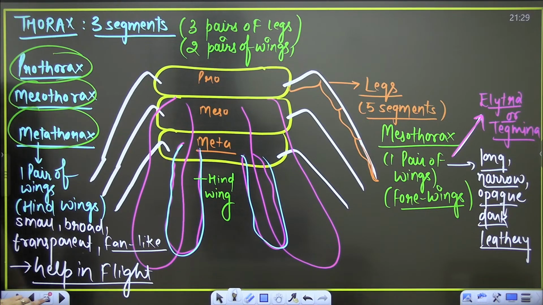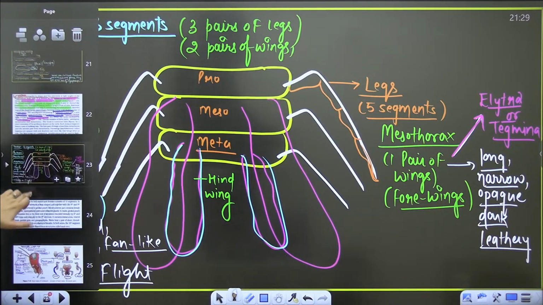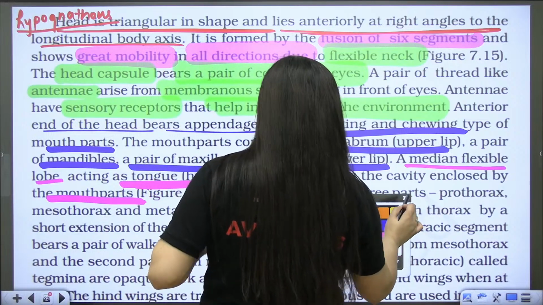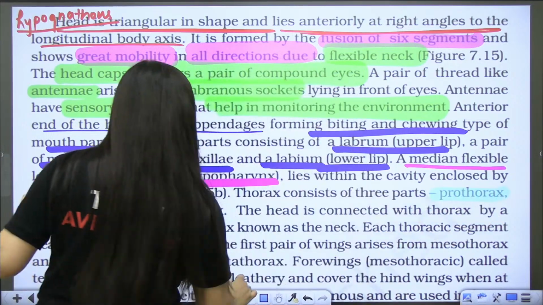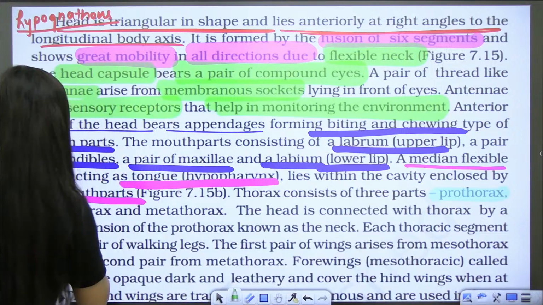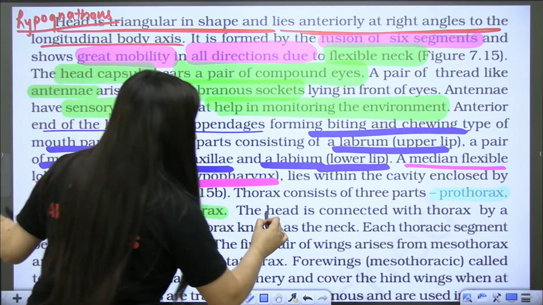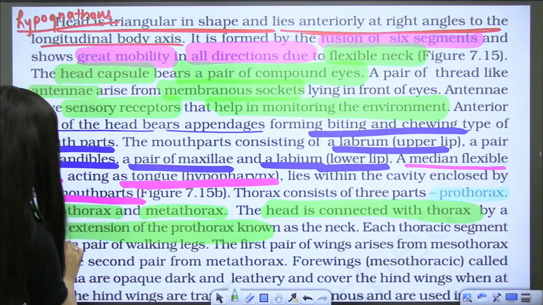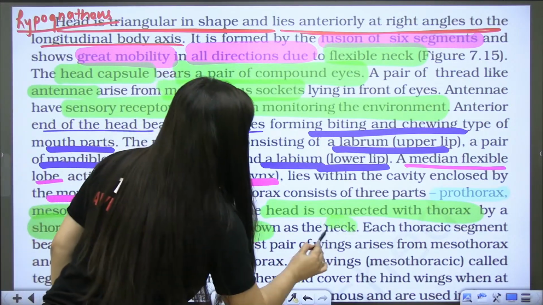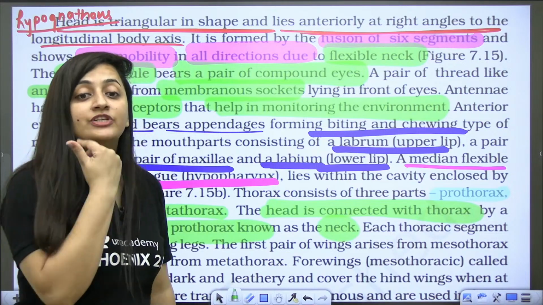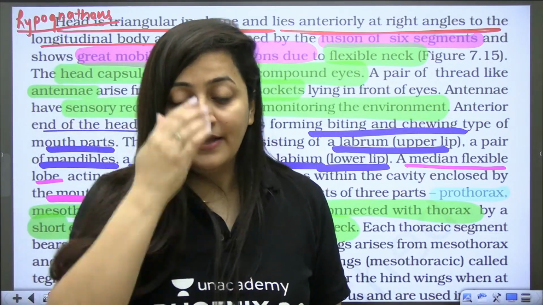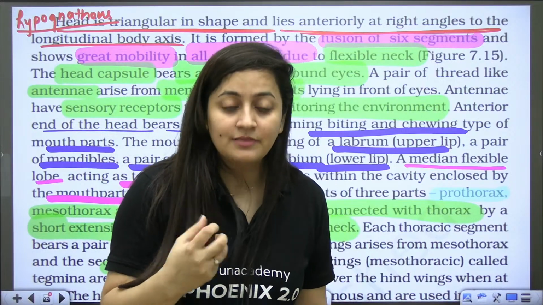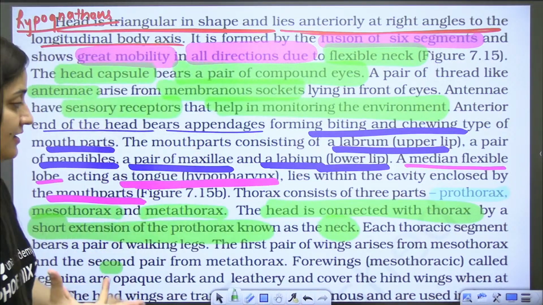Done? See, in one slide we have covered the thorax. It is given here in the NCERT. So three parts: prothorax, mesothorax, metathorax. The head is connected with the thorax by a short extension of the prothorax known as the neck. And remember, it is the neck which makes the head flexible. Let's repeat it with me: it is the neck which makes the head flexible.